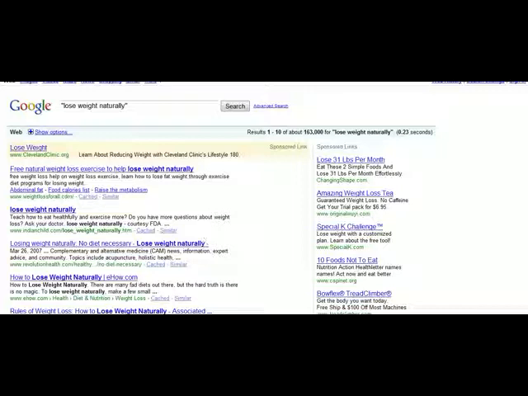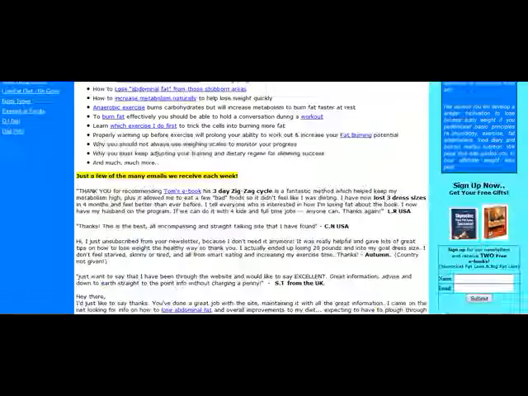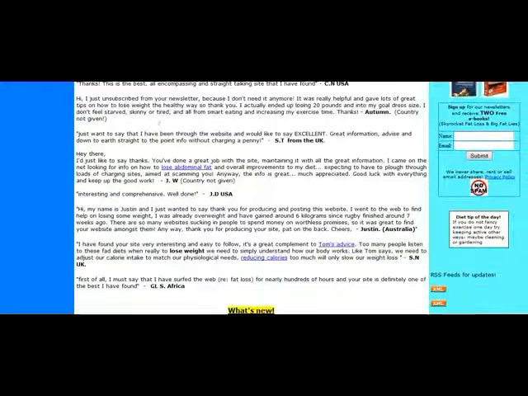For example, let's say that the keyword phrase is lose weight naturally. So you could go into quotes here and type in lose weight naturally and get some possible articles that have already been written on this subject. And so, here's one, weight loss for all. And you could just go visit this website, for example, and just grab a few tidbits of information, maybe, if they have anything. Sometimes it might just be a sales page, but if it is like an article, like this one is, you might be able to pull off some information that talks about it.